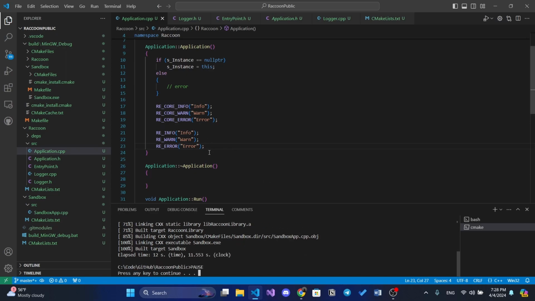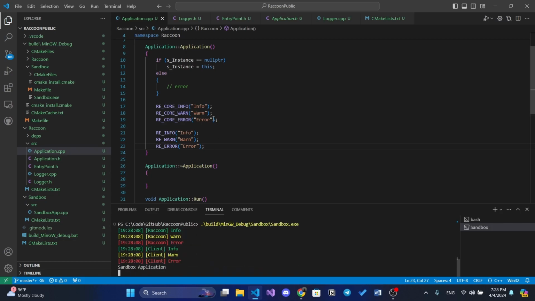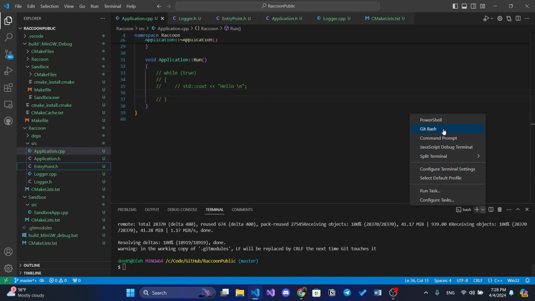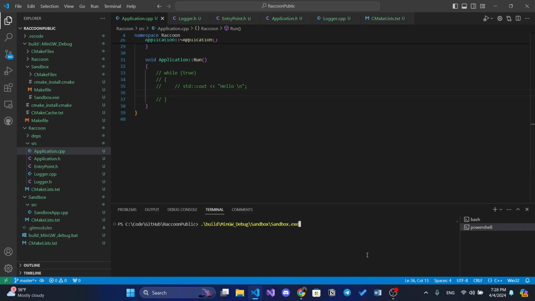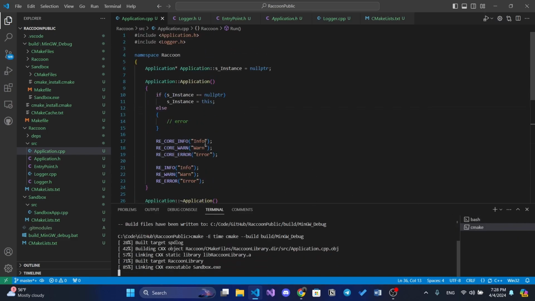Okay. And also there will be some other stuff that I would like. So as you can see, we have an info and a warn from our Raccoon, and we also have a client info, warn and error. That's it. And we have this while true loop, so maybe we will comment this out for now, because I'm a little bit nervous about when I should kill this terminal.